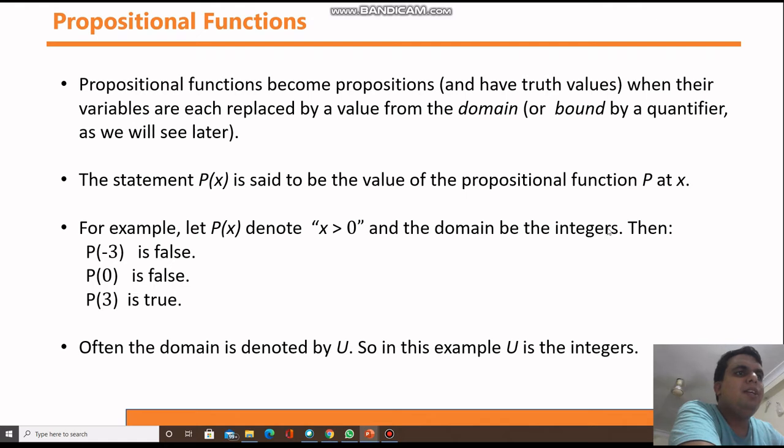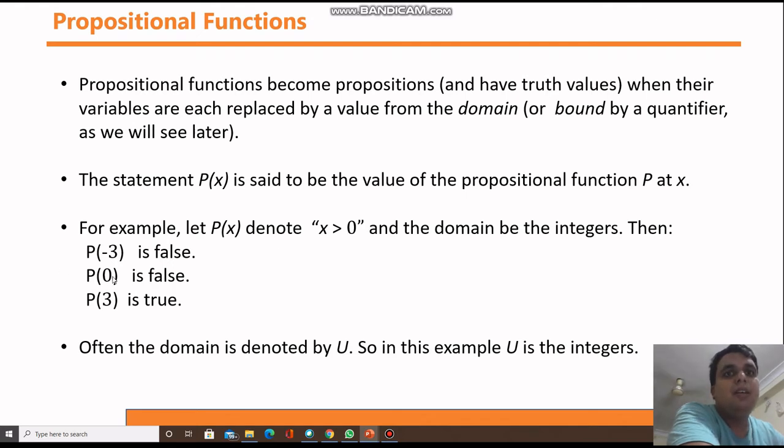Let the domain be the integers. The domain is the set of values you can put in this x, so x is an integer value, because your domain is integers. Now tell me, can you give me the answer of these statements as true or false? Yes, you can. See here, p of minus 3. The value of x is minus 3. Now check with the definition: x needs to be greater than 0. If x is greater than 0, then your statement is true. So this is a false statement because minus 3 is less than 0.